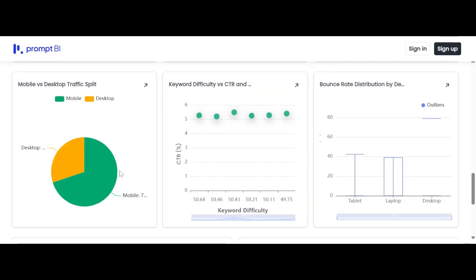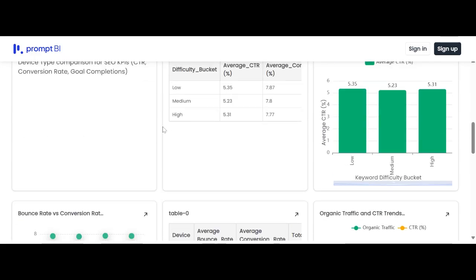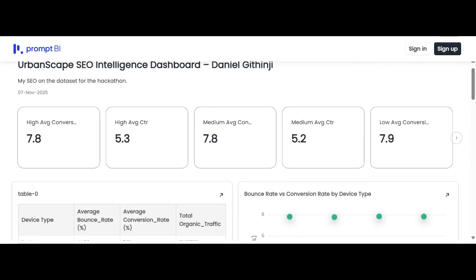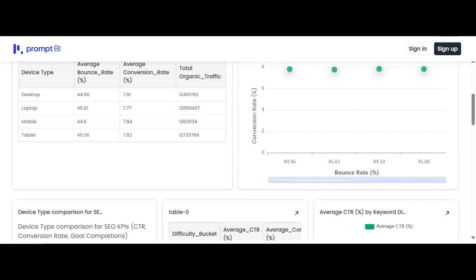Looking at this, mobiles were at 70.03 and desktop was at 29.97. Looking also at how this worked out, devices were at an average bounce rate of 44.96, and this was quite the highest, so we should look at that. But laptops followed behind at 45.61, while mobile was at 44.5 and tablet was at 45.06. So that was the lowest.